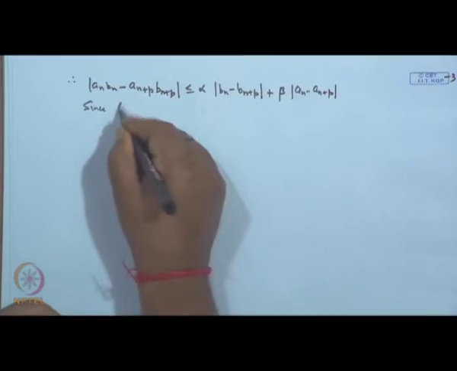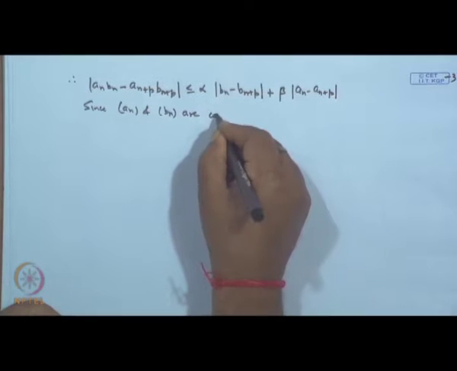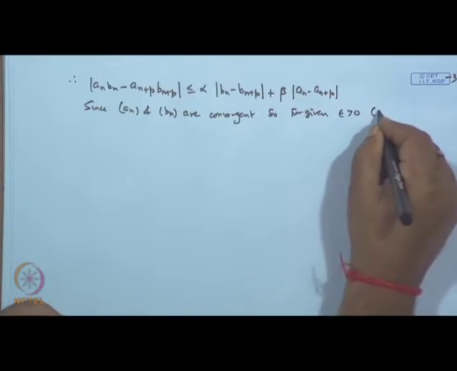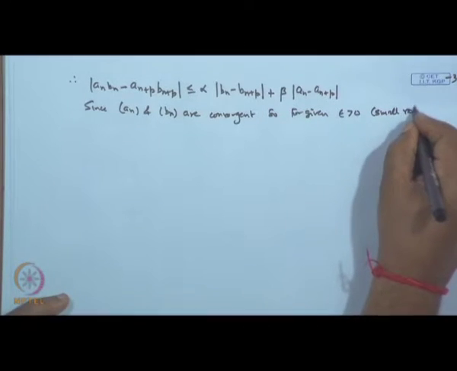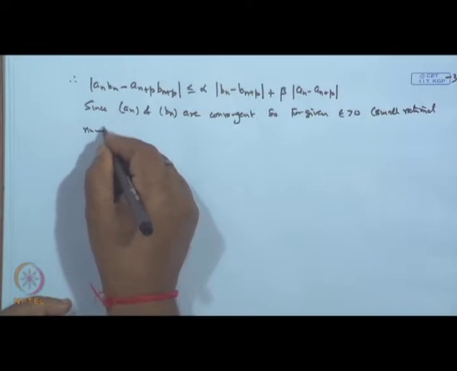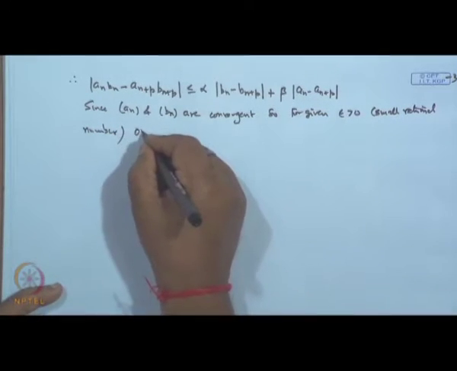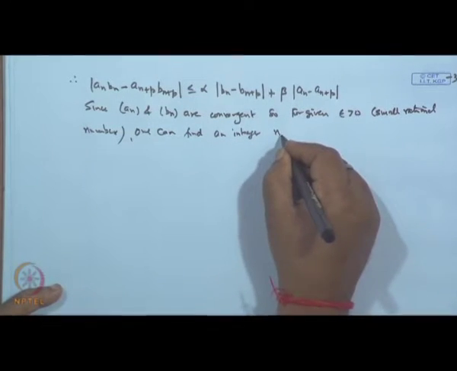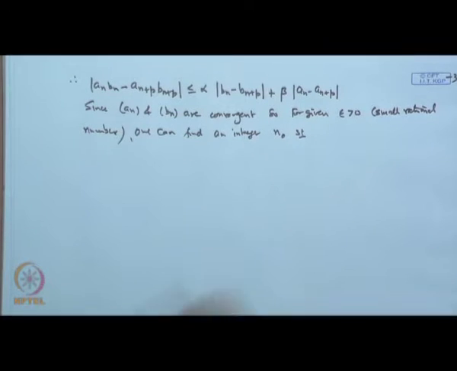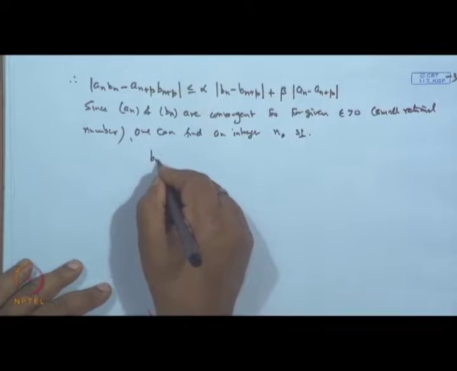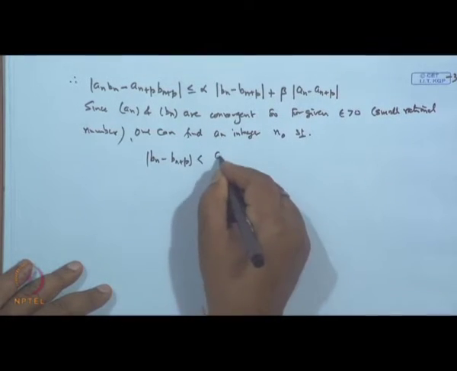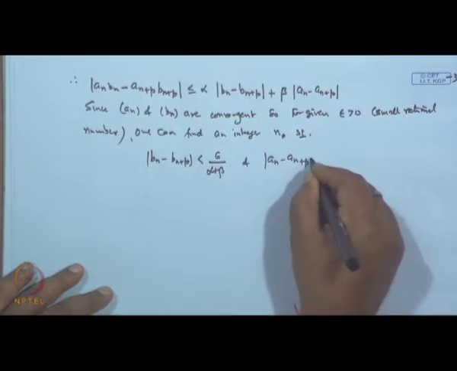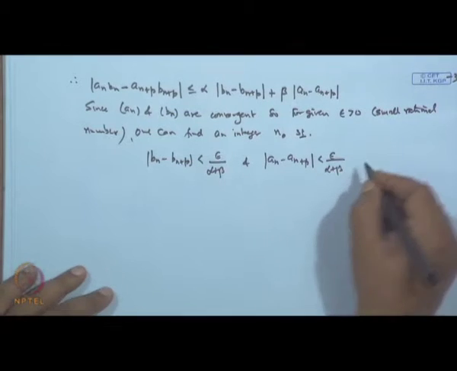So, since a n and b n are convergent, for given epsilon greater than 0, a small positive rational number, one can find an integer n naught such that mod of b n minus b n plus p remains less than epsilon over alpha plus beta, and mod of a n minus a n plus p remains less than epsilon over alpha plus beta, for all n.